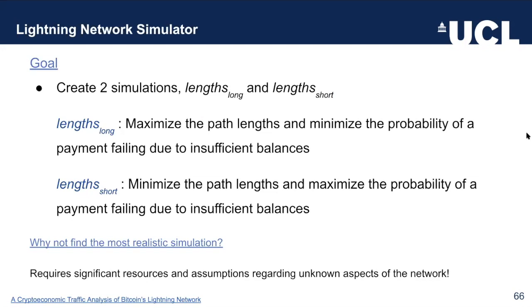So a question could be here, why did we not try to find the most realistic simulation instead of having an upper and lower bound approach? Well, the reason was that we needed significant resources to achieve a very realistic simulation. And most importantly, we had to make assumptions regarding the network that are unknown. So instead, we followed the upper and lower bound approach.